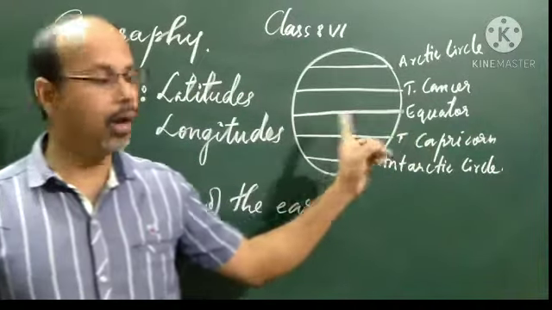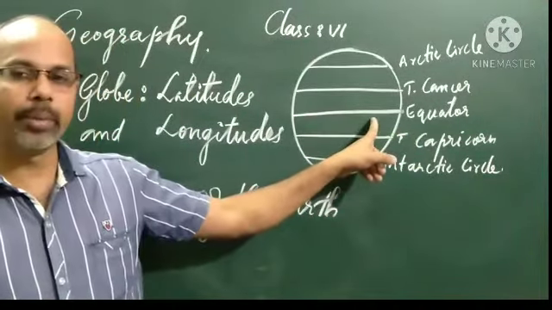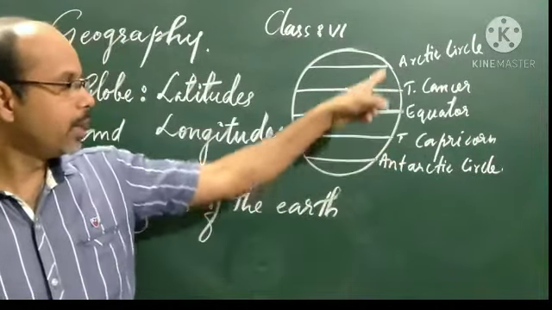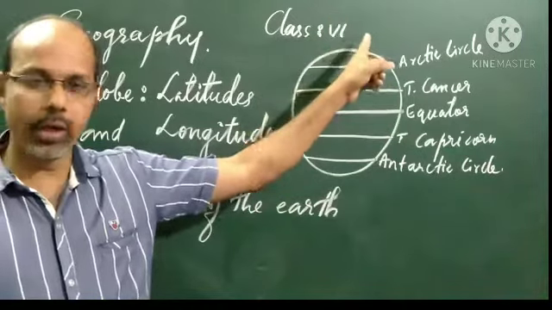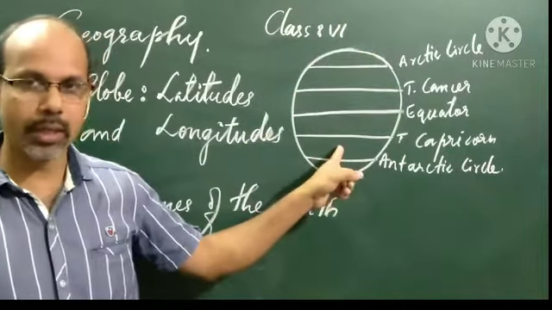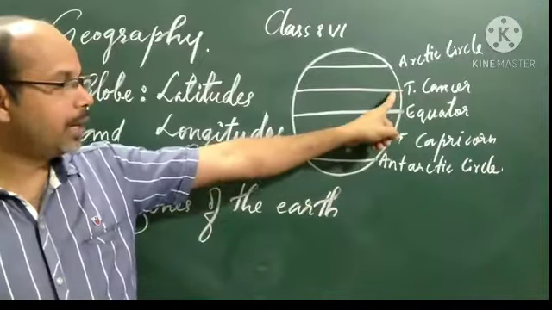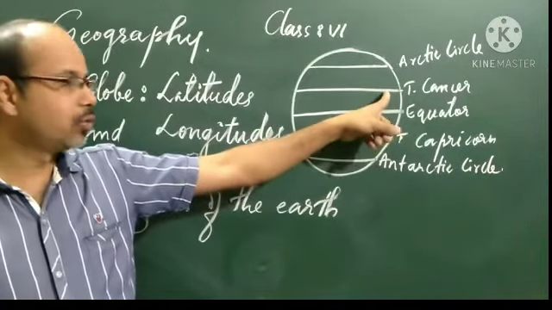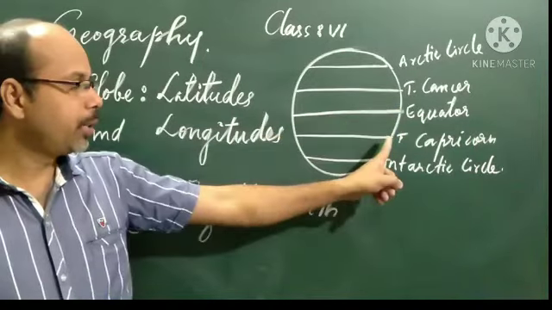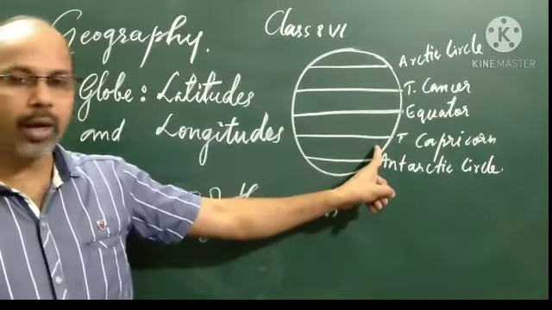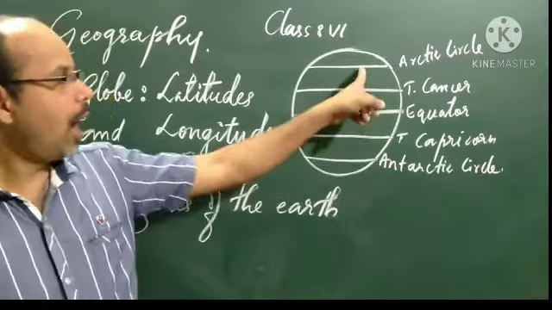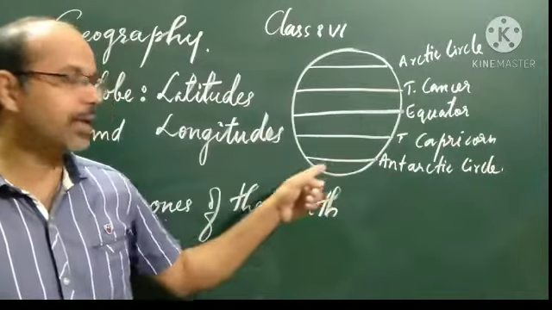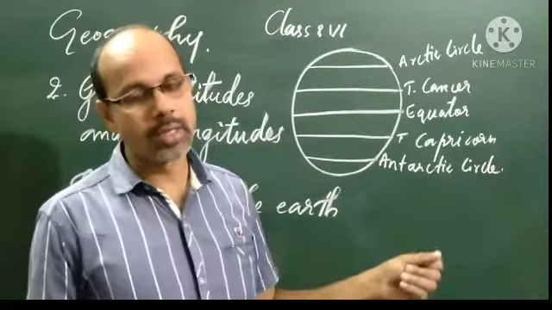As in the previous classes, we have studied the important latitudes and longitudes. The largest latitude, passing through the center of the earth, is the equator. There are 90 latitudes in the northern hemisphere and 90 latitudes in the southern hemisphere. And these are the other important latitudes. The Tropic of Cancer in the northern hemisphere, 23.5 degrees. Tropic of Capricorn at 23.5 degrees south latitude, Arctic Circle 66.5 degrees north latitude, Antarctic Circle 66.5 degrees south latitude.